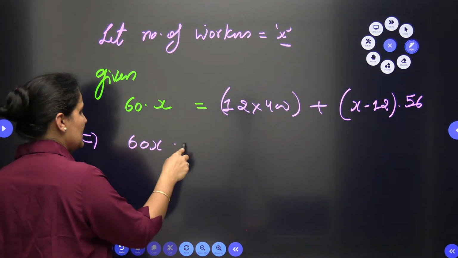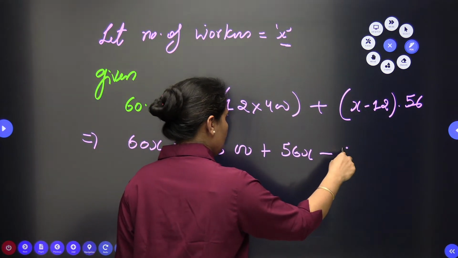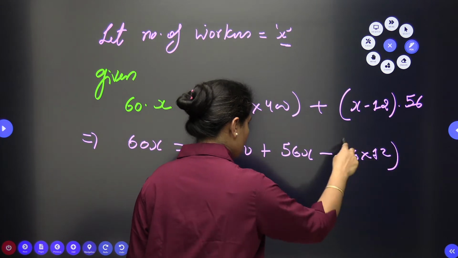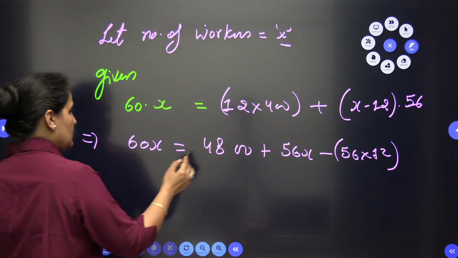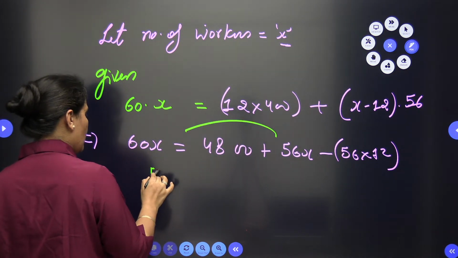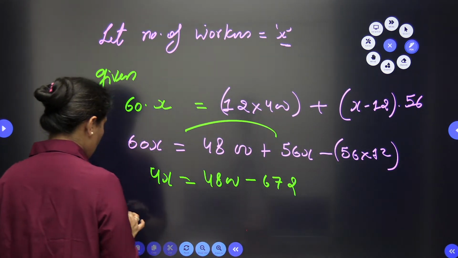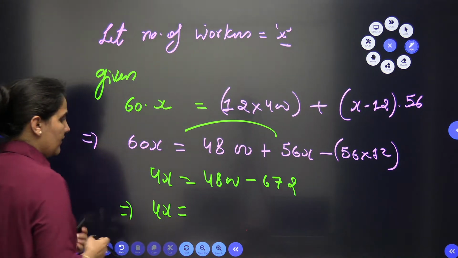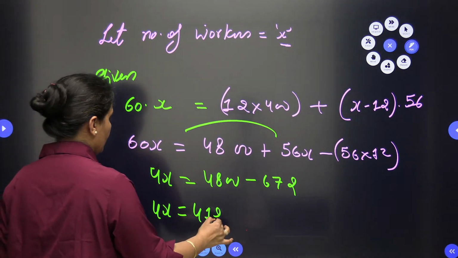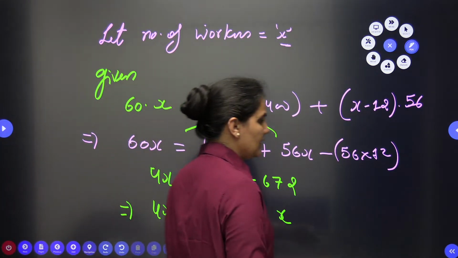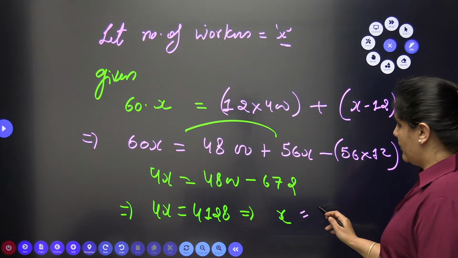So now we will solve. 60x equals 4800 plus 56x minus 56 into 12, which is 672. When we solve it, it will be 4x equals 4800 minus 672. When you solve it, you have 4x equals 4128. From here the value of x you can get very easily. The value of x will be 4128 by 4.